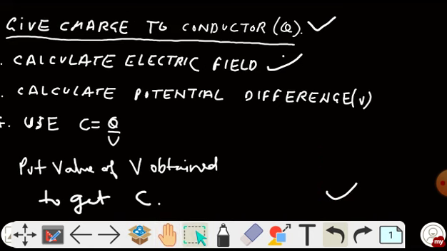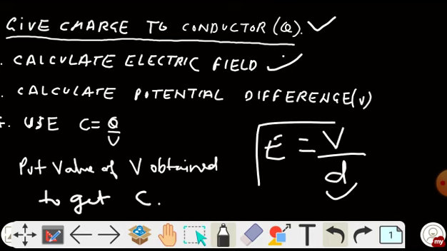We have studied earlier the relation between electric field and the potential. There are two relations. For a uniform field, what is the formula? E equals V by d. So we will use this expression. We know E, we know d, then we can easily calculate the potential difference. So this is one formula.